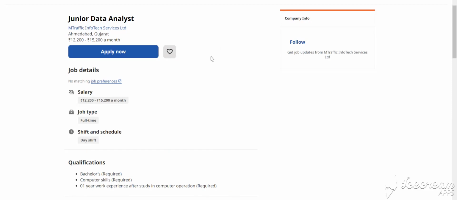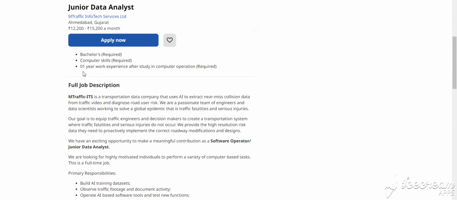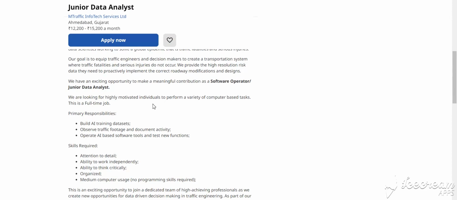Our next job is junior data analyst. This is for Ahmedabad, Gujarat location, and the salary is 12K to 15K per month. This is also a full-time opportunity, and experience needed is 0 to 1 year. If you are a fresher, you can also apply for this. How to apply for this job? You simply click apply now and fill in the details.